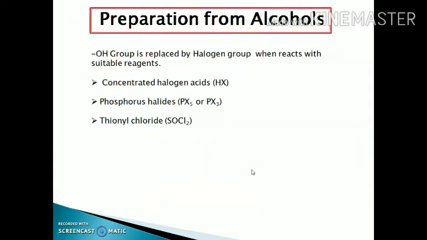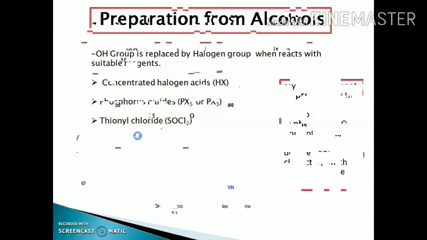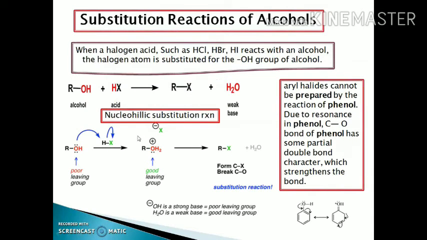Firstly, we will discuss the preparation of haloalkanes and haloarenes from alcohol. In this method, the OH group is replaced by the halogen group when it reacts with a suitable reagent. The reagent can be concentrated halogen acid, phosphorus halides and thionyl chloride. Firstly, we will discuss the reaction of alcohol with the halogen acids. This is basically a nucleophilic substitution reaction.